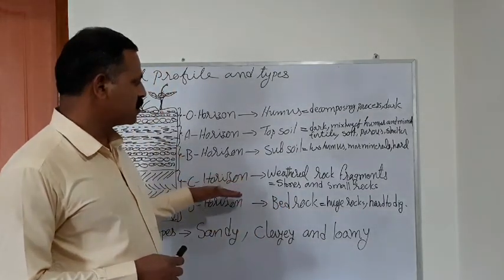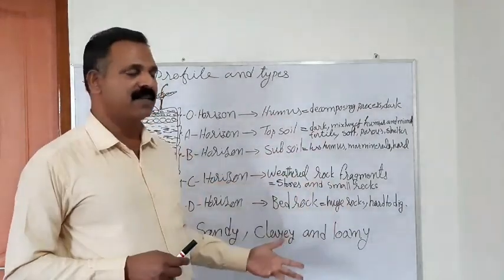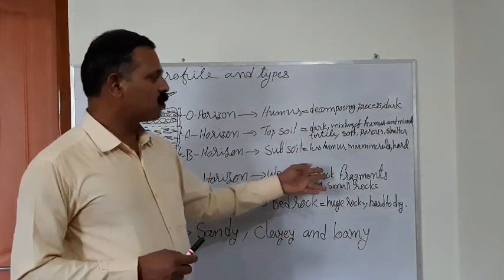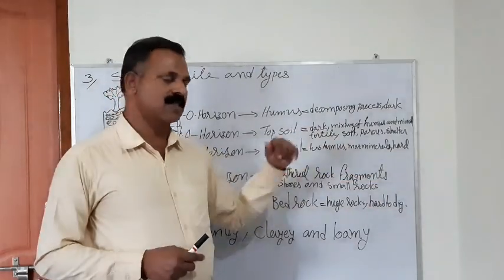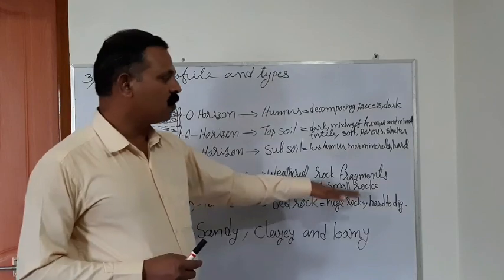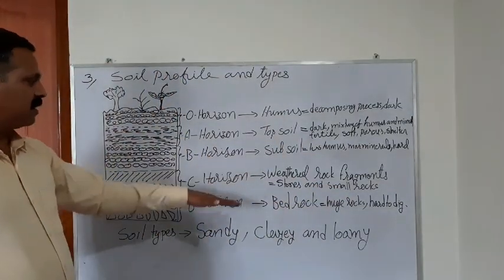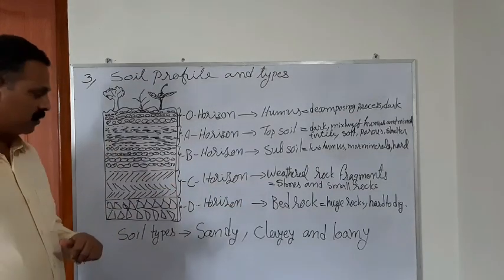This procedure is happening there. Weathered rocks mean that the temperature is comparatively less. Such broken pieces of weathered rocks are present there. Normally stones and small rocks are found in the C horizon area. That is the fourth layer of the soil.